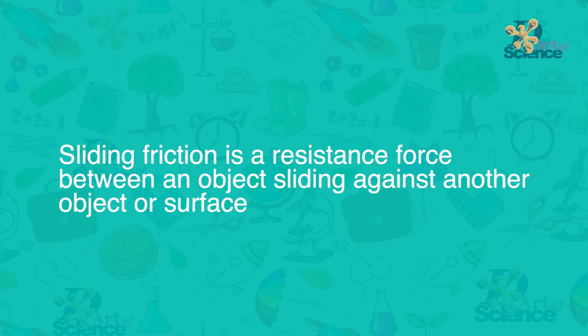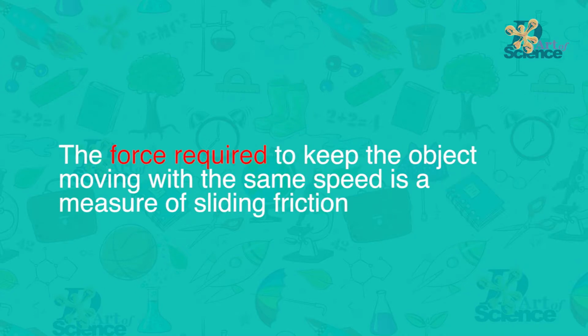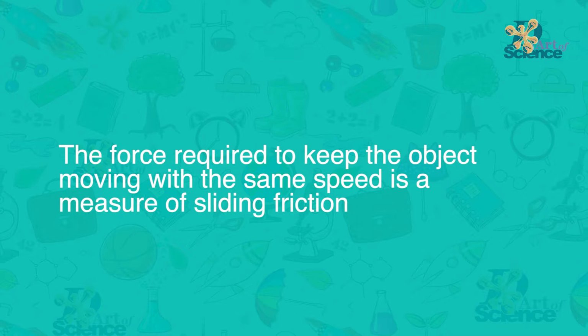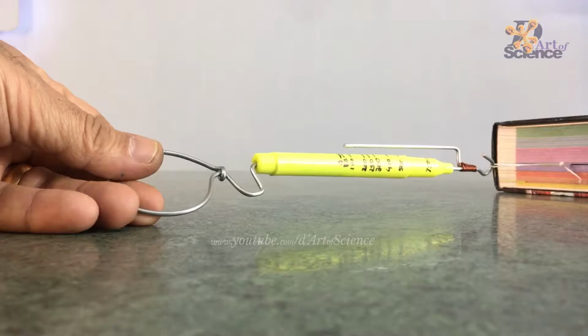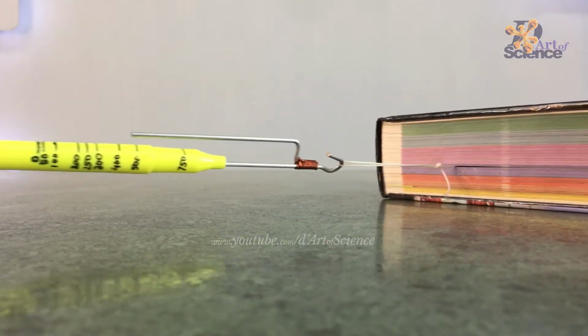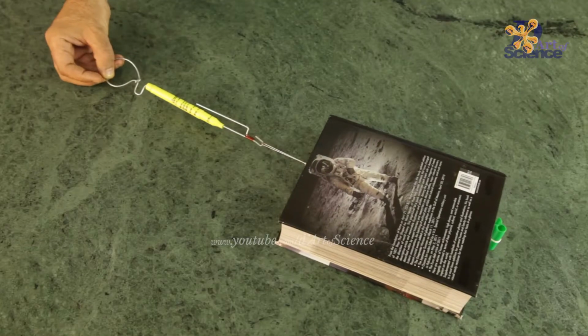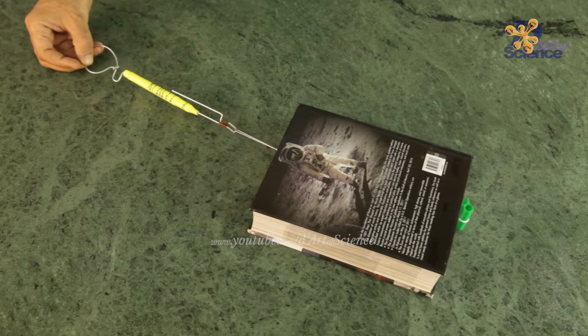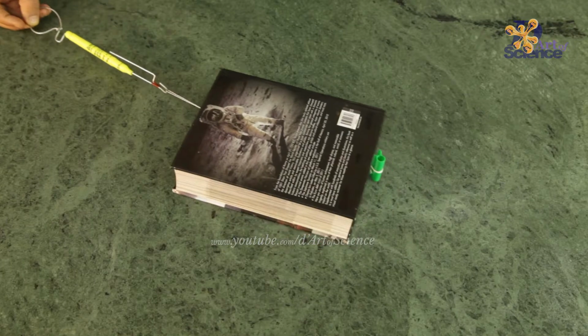Sliding friction is a resistance force between an object sliding against another object or surface. The force required to keep the object moving with the same speed is a measure of sliding friction. Sliding friction is always slightly less than the static friction. And there you can see that when we pull the book, first the spring balance shows a higher reading of around 500 grams, and then as the book starts moving, it settles down at 400 grams.